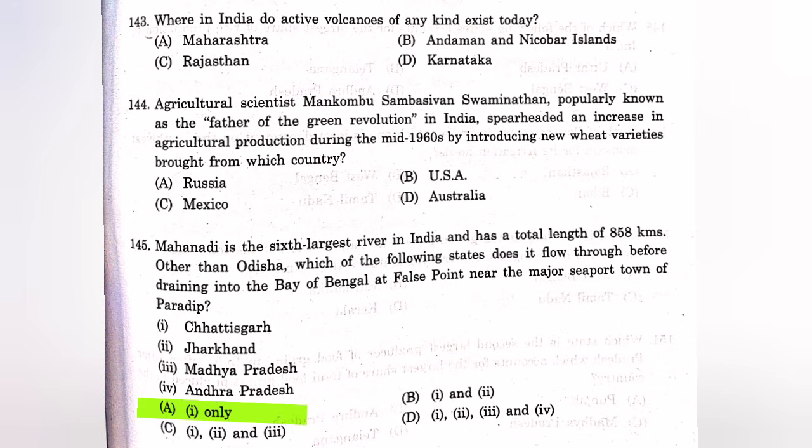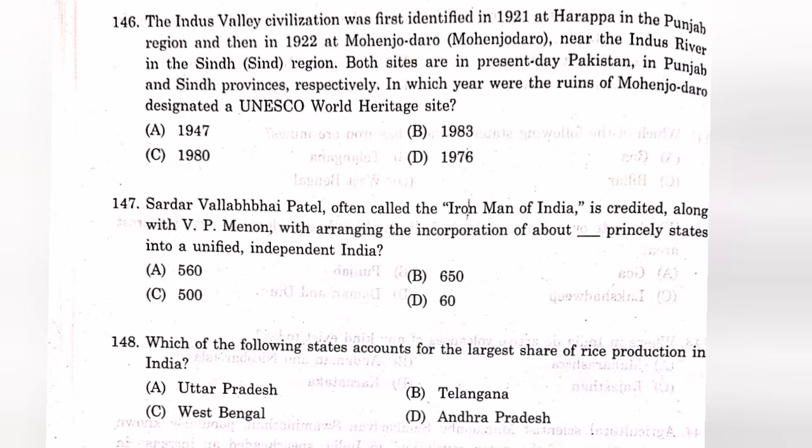Question 146. The Indus Valley Civilization was first identified in 1921 at Harappa in the Punjab region and then in 1922 at Mohenjo-daro near the Indus River in the Sindh region. Both sites are in present-day Pakistan, in Punjab and Sindh provinces, respectively. In which year were the ruins of Mohenjo-daro designated a UNESCO World Heritage Site? So the answer is B.